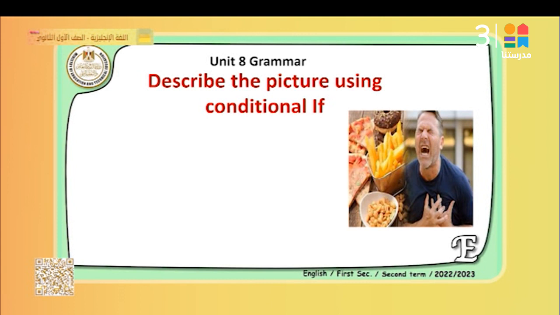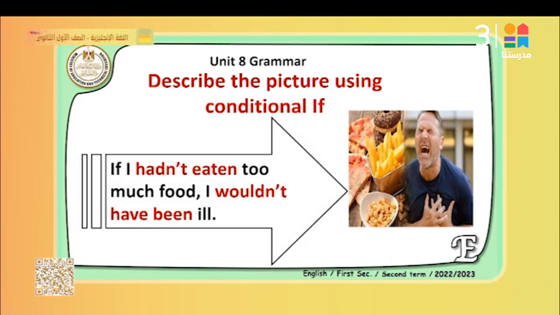Look at this picture, a man who ate a lot of fatty foods. Look, we have French fries, we have a lot of sweets and things which can make his heart, he has a heart attack as you see in the picture. So here he regrets that he has eaten this kind of food. So what can we say about him? If I hadn't eaten too much food, I wouldn't have been ill. So here we use if type 3, which expresses regret. It expresses regret. He regrets that he had eaten.